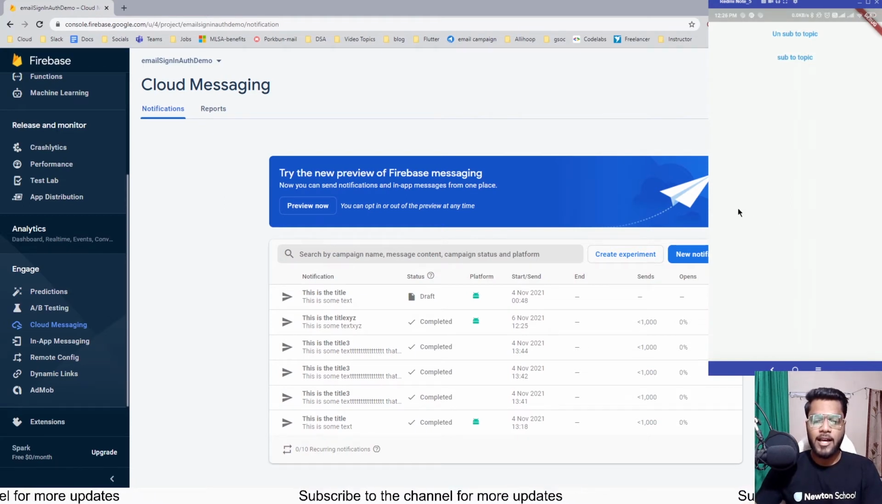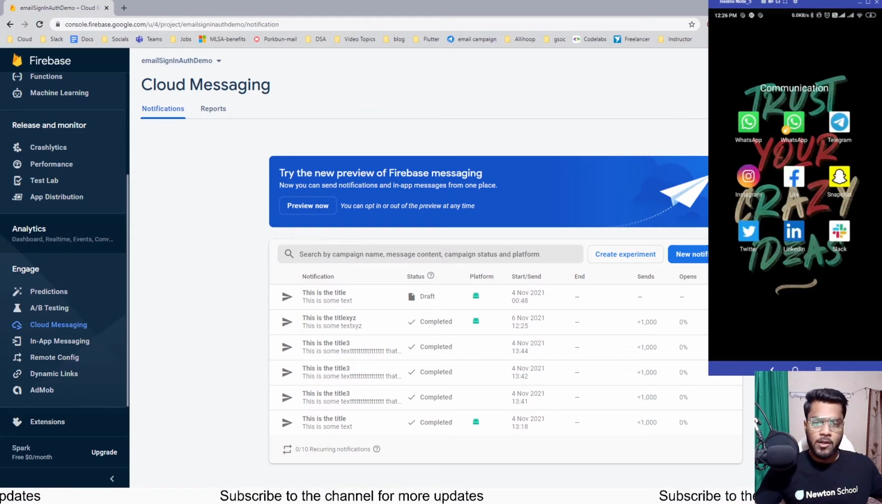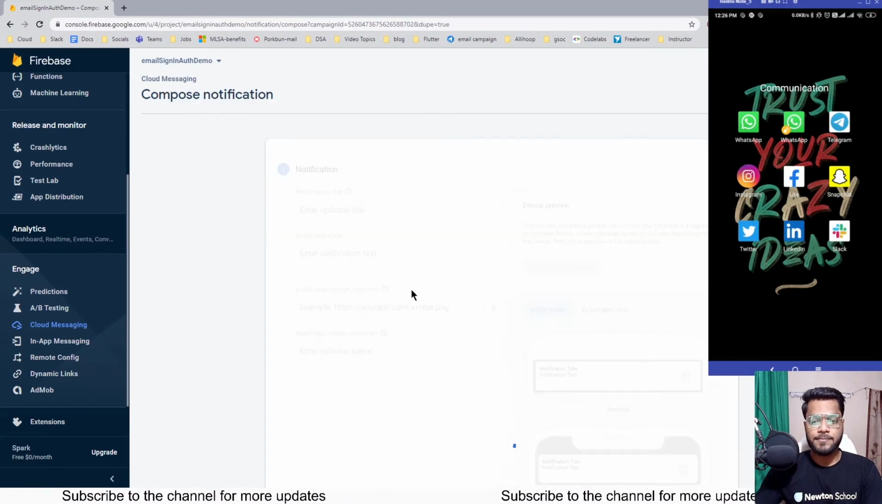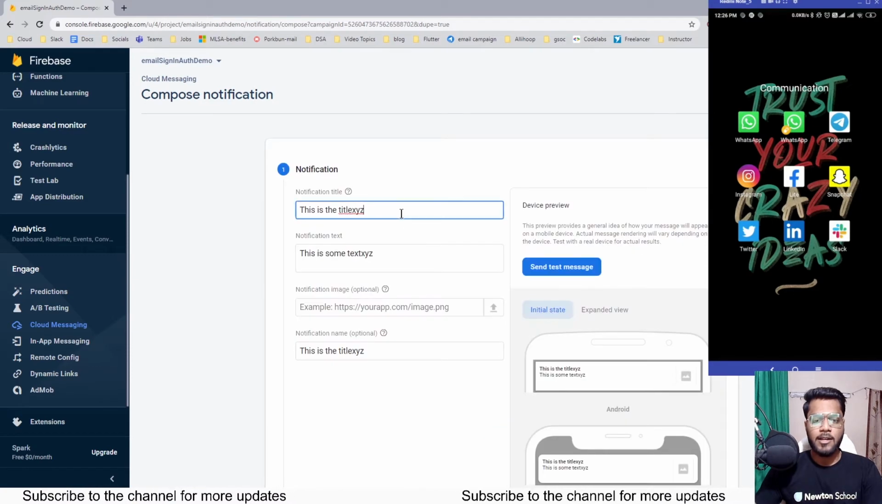And yeah, let me show you the implementation when the app is in the background. So closing it from here and duplicating this notification, this XYZ only, duplicate, and now changing XYZ to MNO.